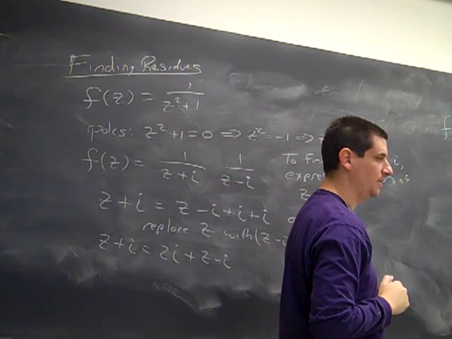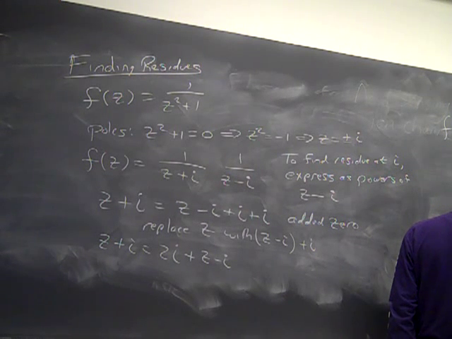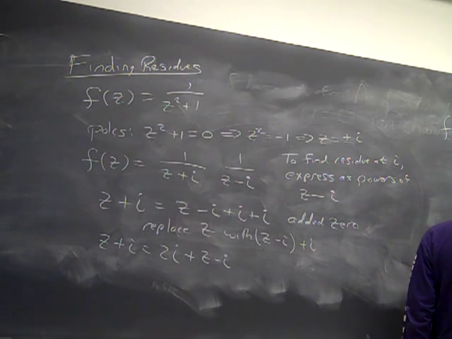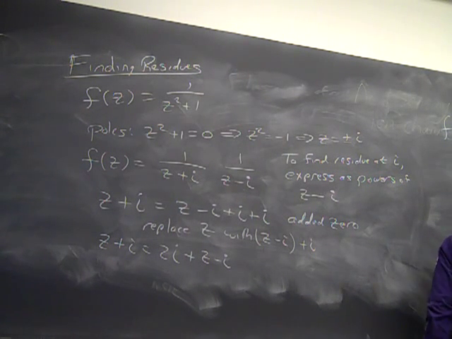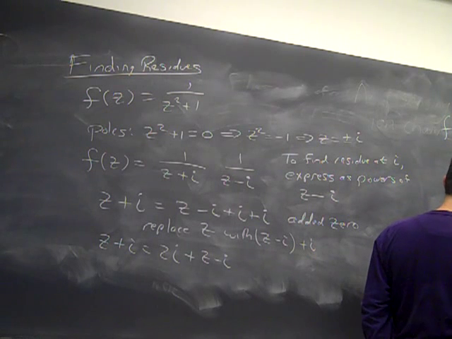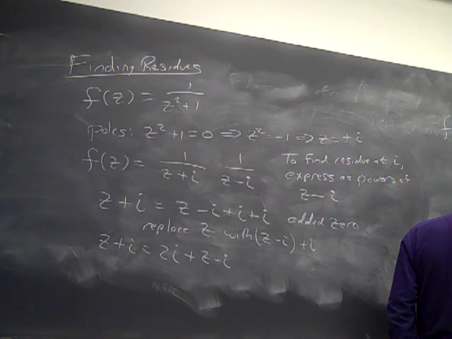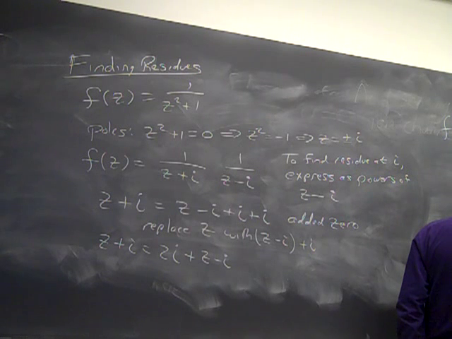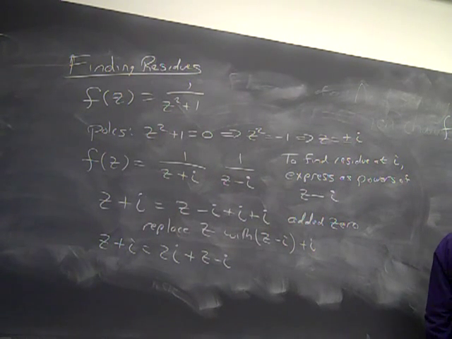Right? And so now I get 1 over z minus i, 1 over 2i, and now I expand this. I get 1 minus (z minus i over 2i) plus (z minus i over 2i) squared, yada, yada, yada. Now if I just go through, I have 1 over 2i, 1 over z minus i. The next term is minus, the z minus i is canceled. i times i is minus 1, so the negative sign cancels, and I get a 1/4.